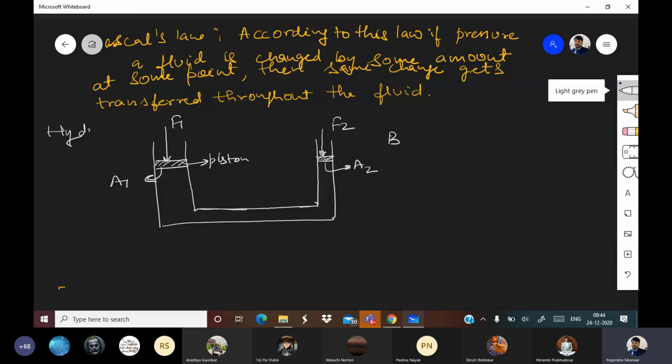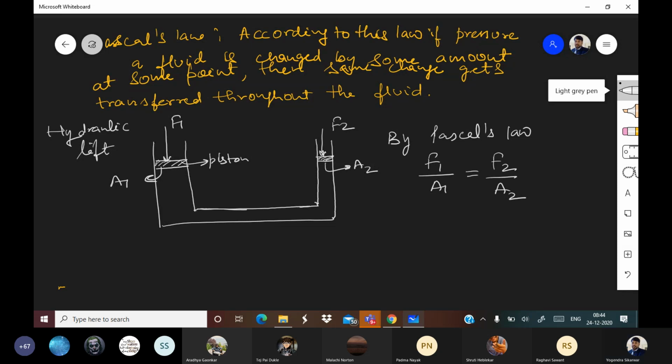By Pascal's law, F1 upon A1 is equal to F2 upon A2.